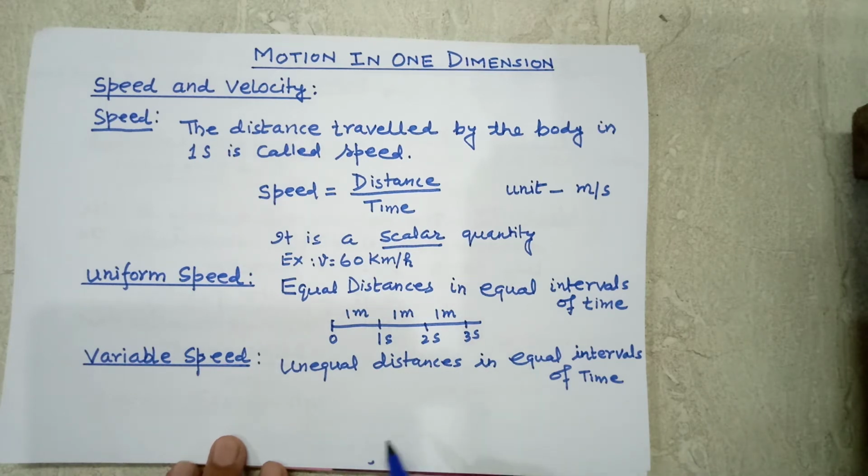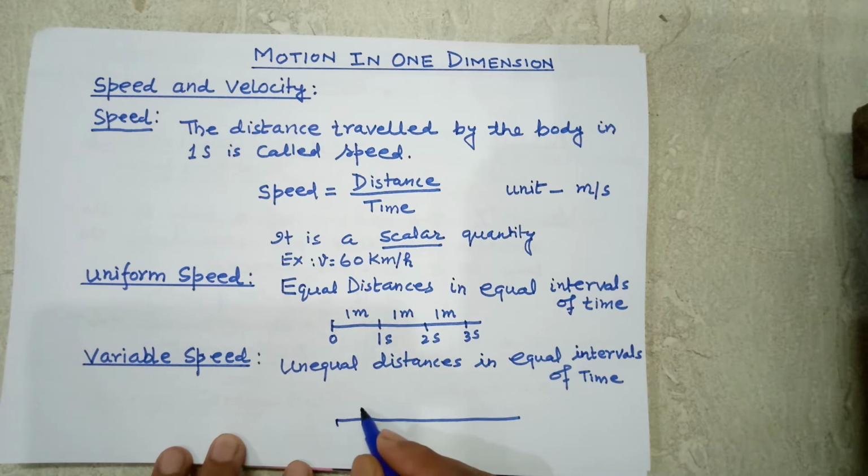But if a body covers unequal distances in equal intervals of time, then its speed is called variable speed. That means, suppose in the first 1 second it covers a distance of 1 meter.